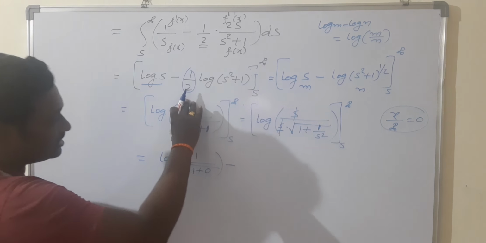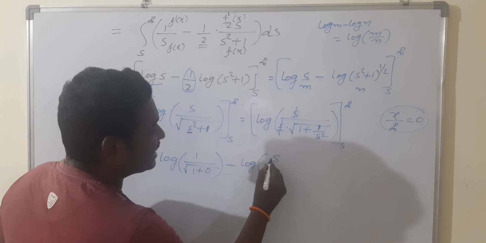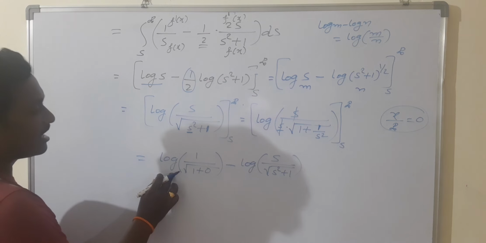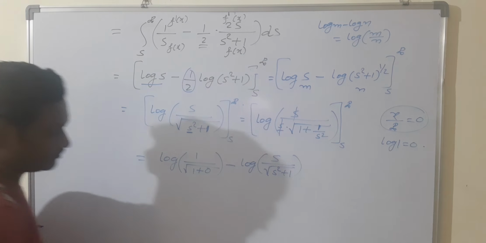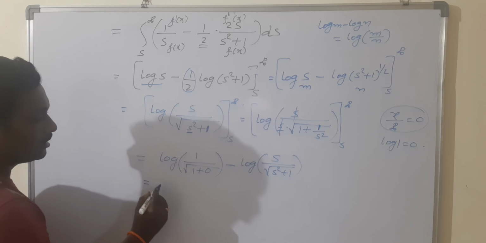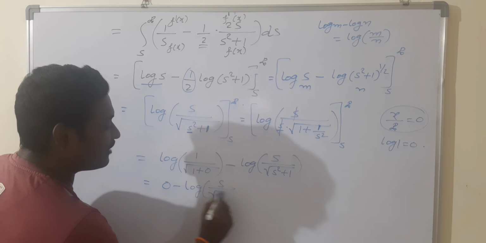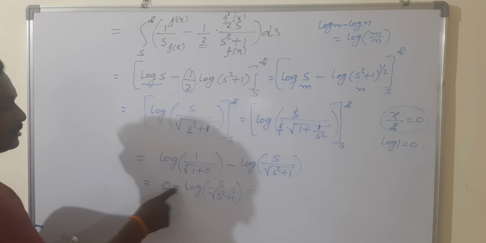This term is nothing but this term. So directly write this term now. So log of s by root over s square plus 1. What is this? Log 1. What is log 1? 0. So 0 minus log of s by root over s square plus 1, and take this negative sign to the power again.